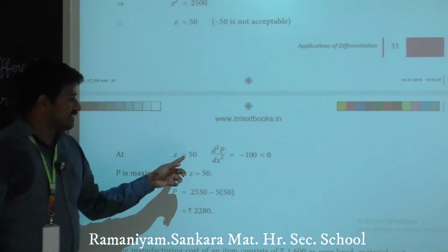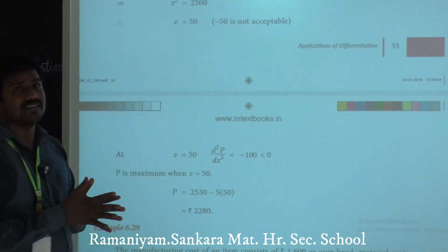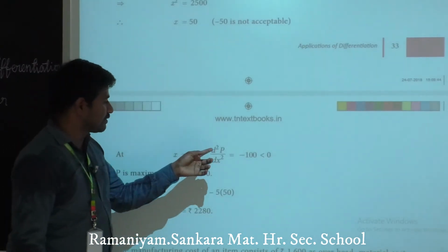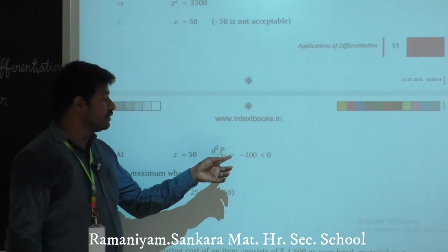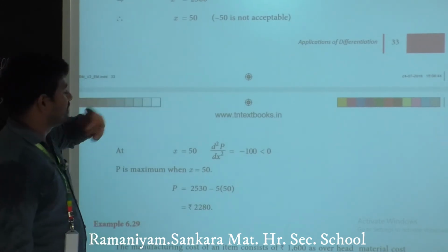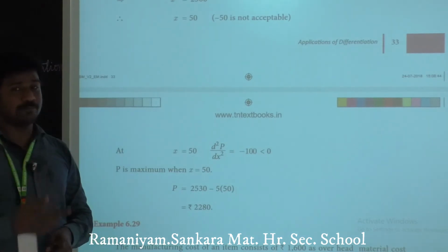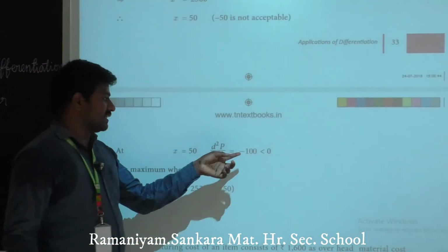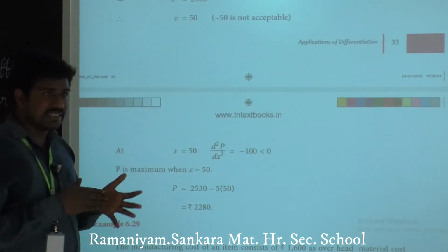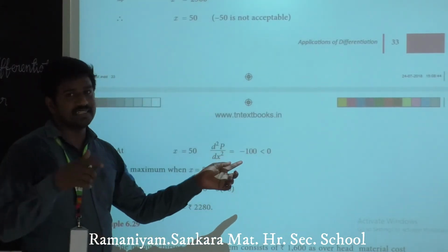When x equals 50, find the nature of the profit function. Apply the value of x in the second derivative of the profit function. d square p divided by dx square is minus 2x. In place of x I put 50, so 2 into 50, minus 100. I check whether it is greater than 0 or less than 0. Minus 100, obviously, is less than 0.